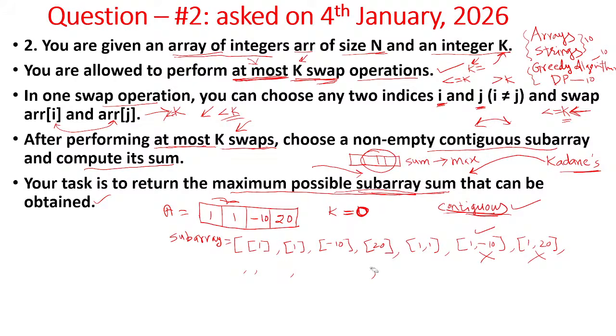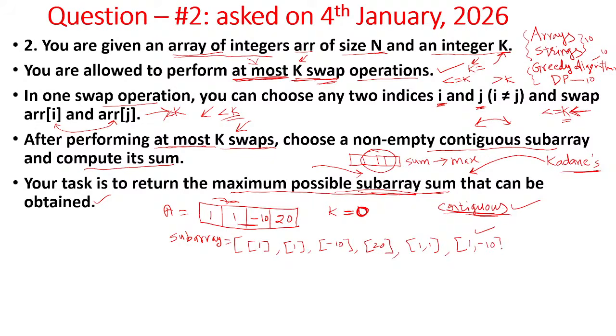So let me remove these things, and now as per our contiguous property, we'll write only those subarrays which are contiguous. So the very first one is each element forms one subarray. This satisfies the contiguous property. Then the first two elements, one subarray. Then the next two elements, another subarray. These two elements, another subarray.